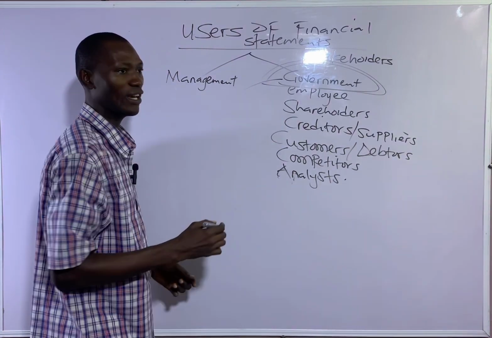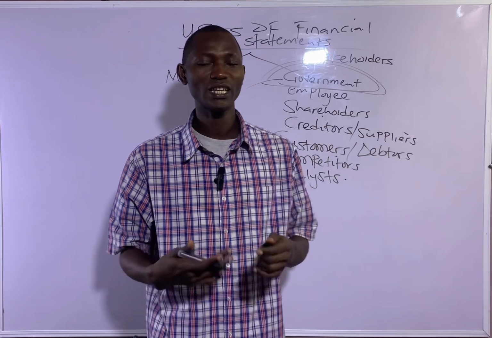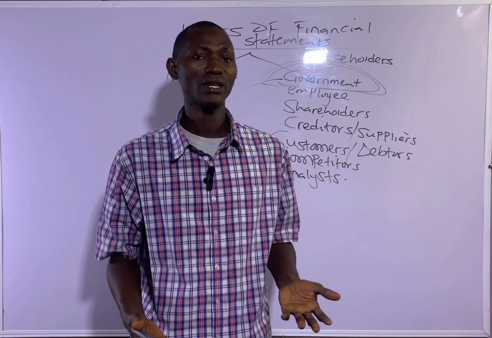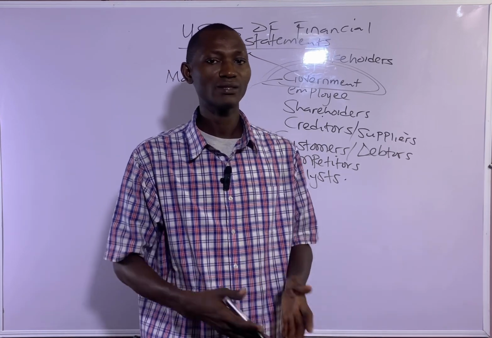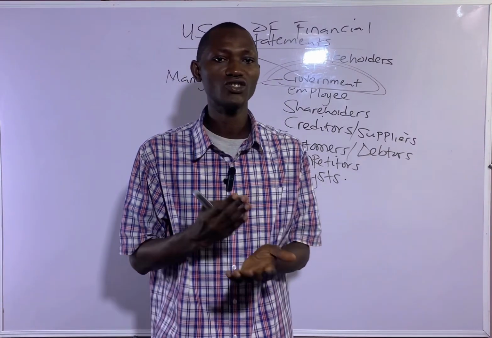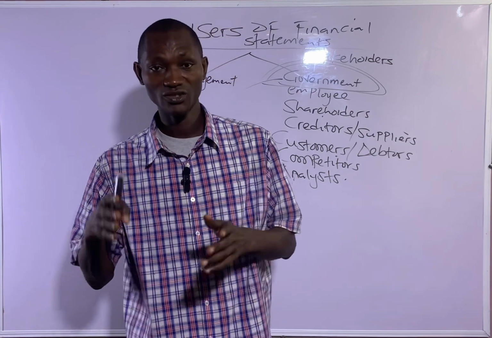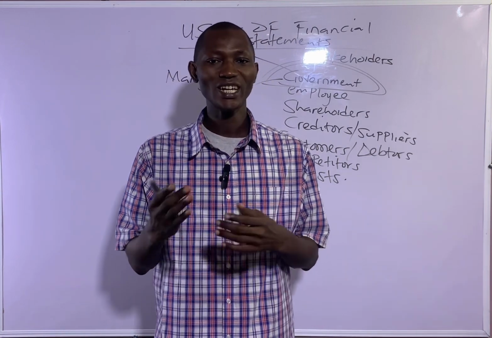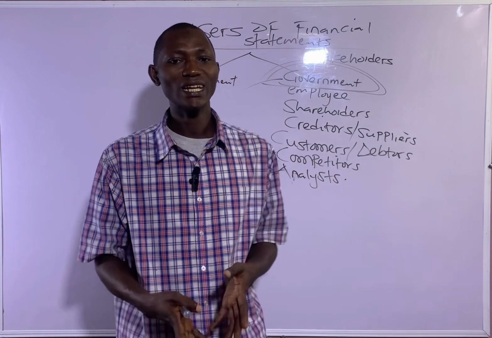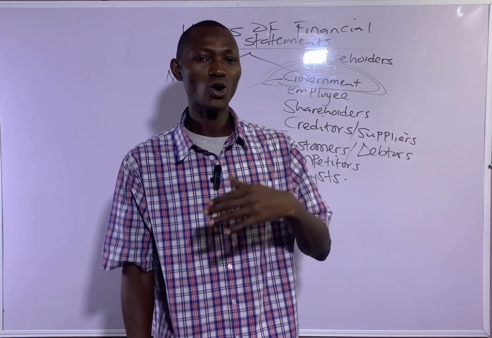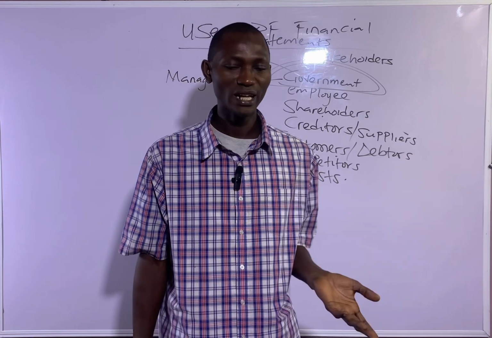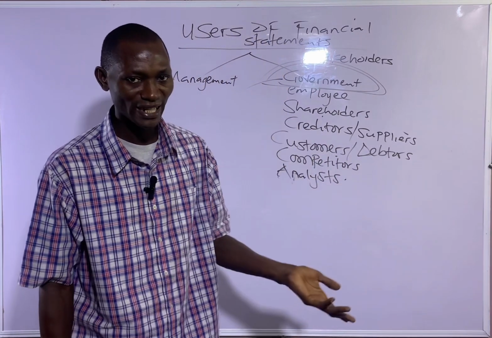With respect to FIRS, why would the FIRS want to make use of the financial statement of a business organization? It's to determine the tax liability of that same business organization. With respect to CAC, FIRS is in charge of collecting tax, while CAC is in charge of registering businesses and making sure that all the businesses that have been registered complied with the rules and regulations of CAMA, that's the Company and Allied Matters Act of 1990.